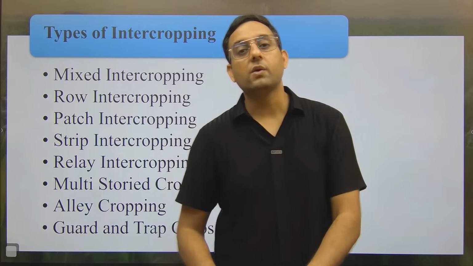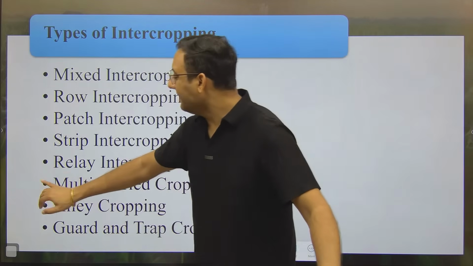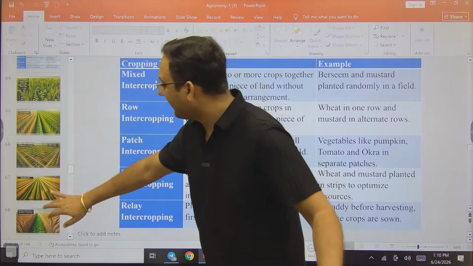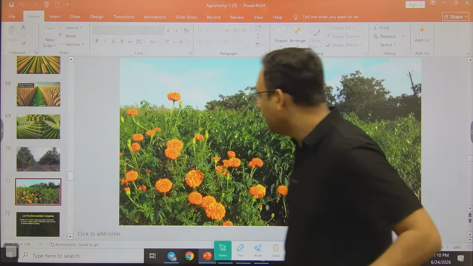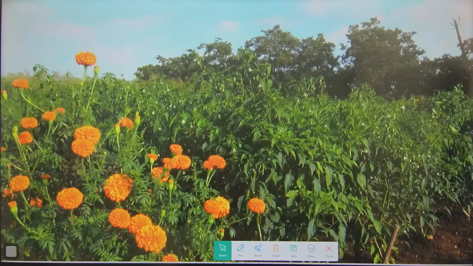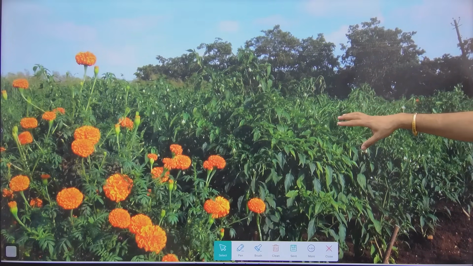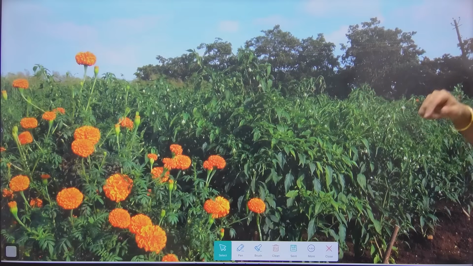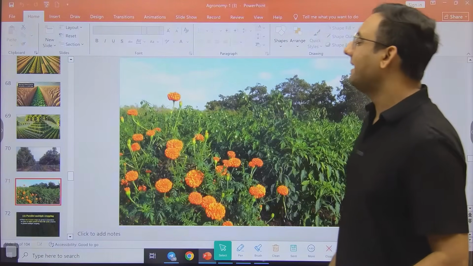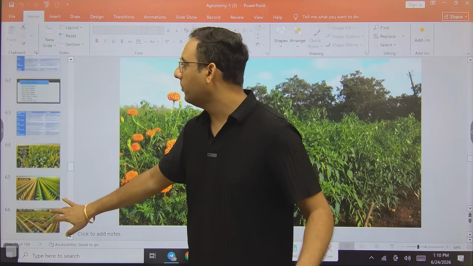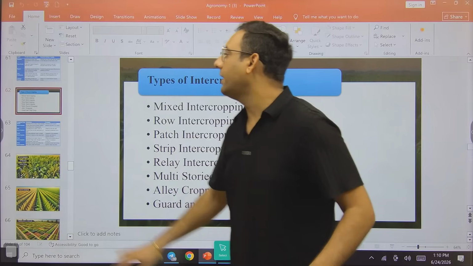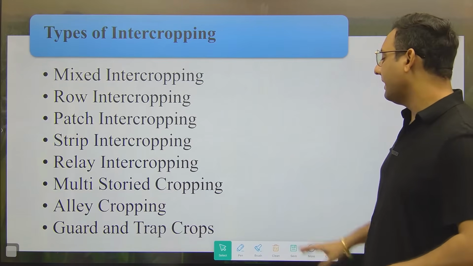Trap crop is something which seems beautiful. It will attract the insect. Like in this example, everybody knows that marigold is a trap crop. If you grow marigold, it will attract the insect. Insects will come on marigold and we will throw the marigold out from the field. When the insect attacks it, we will throw it outside and burn the plant. So it is working as a trap crop.